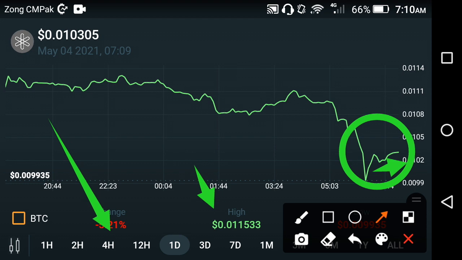And if you want to buy Dentcoin at this time, the live price of Dentcoin in the market is about 0.010305 USD at this time, friends.